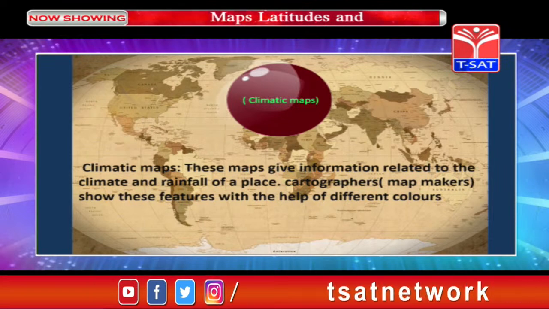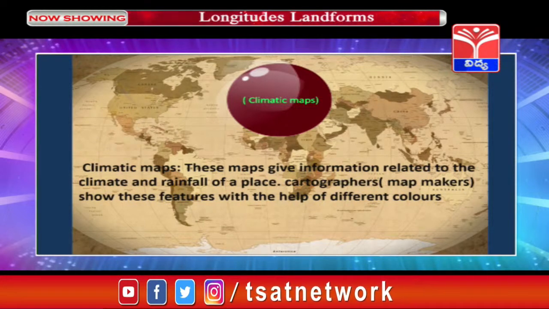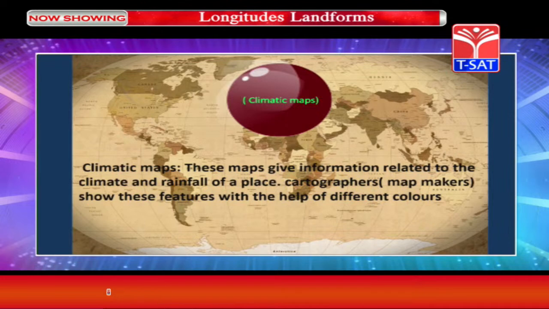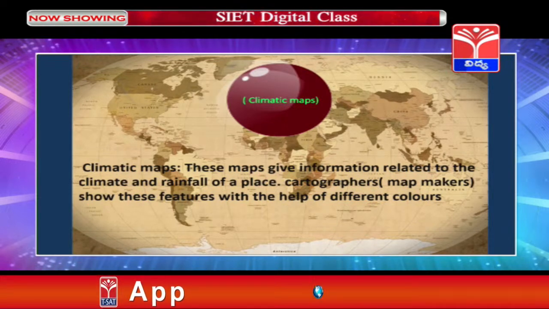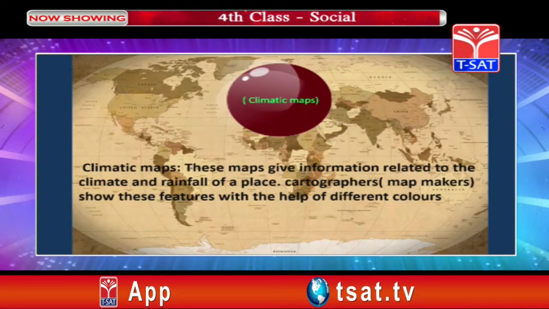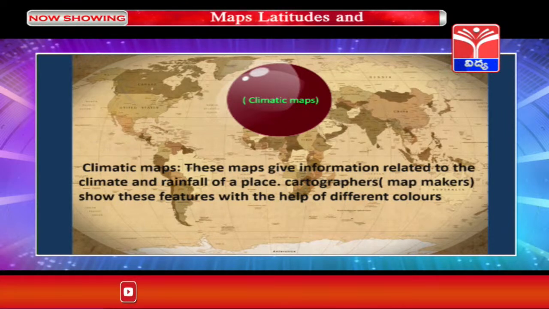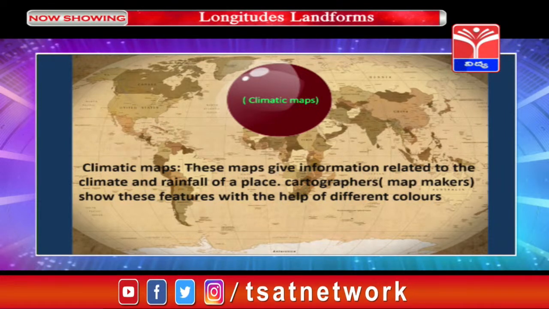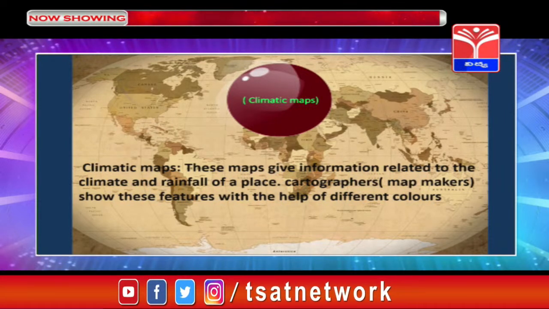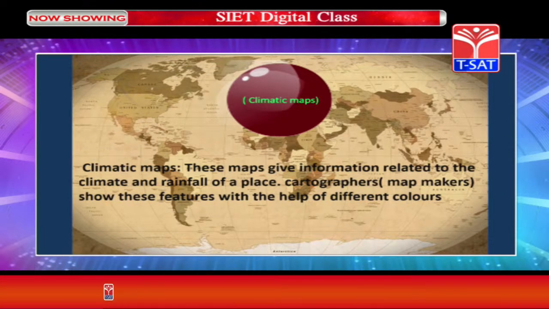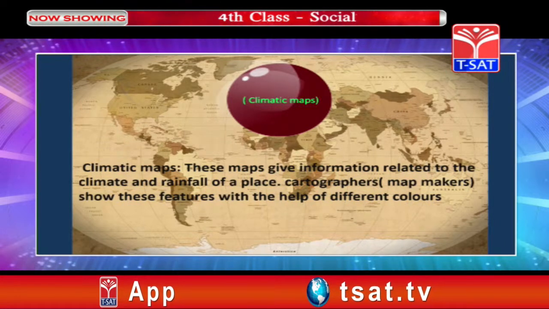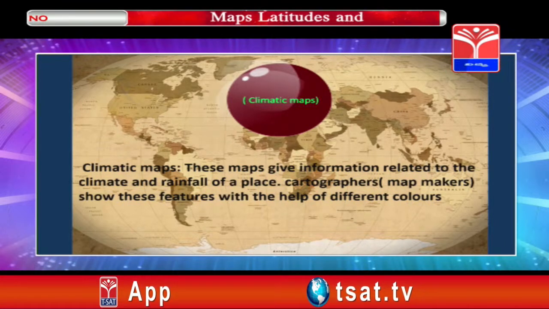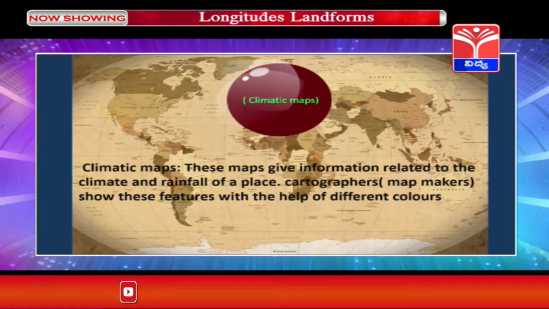Climatic maps. These maps give information related to the climate and rainfall of a place. Cartographers are those who make the maps. Cartographers show these features with the help of different colors. Children, you can observe in this map, there are different shades of a color. Some places are in a light color shade and some are in a dark color shade. So, the variation in the shades and colors of the map indicate different features of the maps.